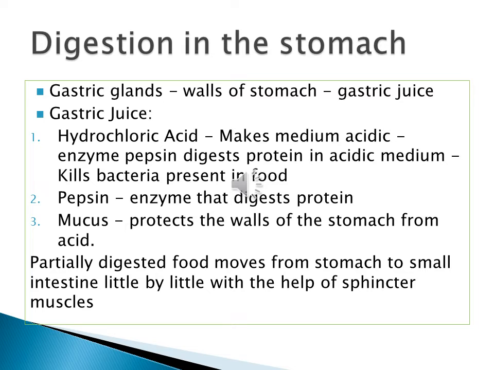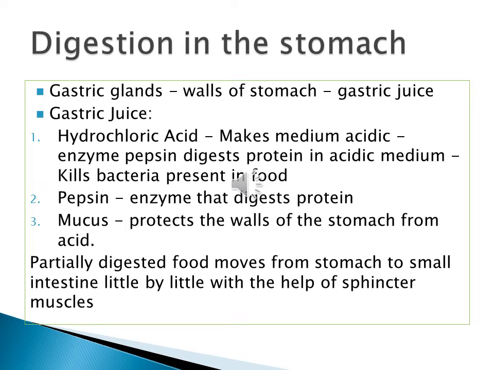So what is there in the gastric juice? There are 3 things present in the gastric juice. One is hydrochloric acid, another one is pepsin, and another one is mucus. If you have acid in your stomach, then why doesn't the acid eat up your stomach? The acid would eat up your stomach if the mucus was not present. The mucus is a slimy substance present on the inner walls of the stomach. The acid will not be able to come in direct contact with the stomach.